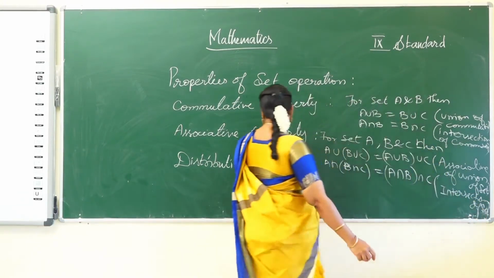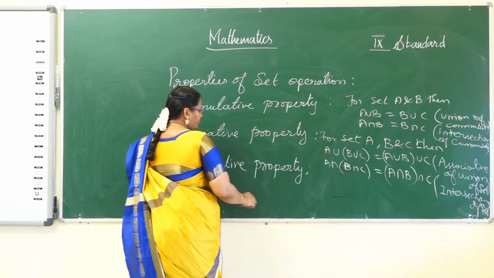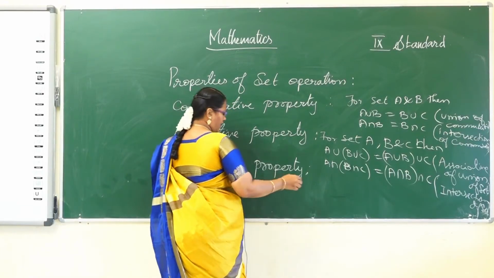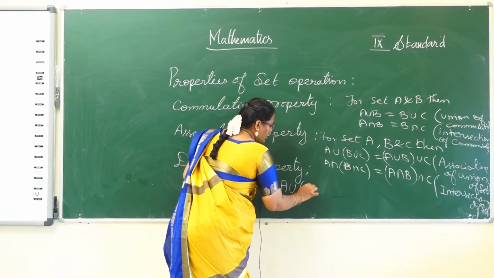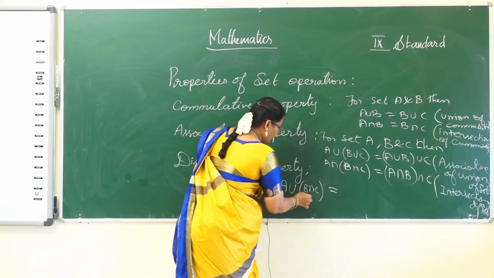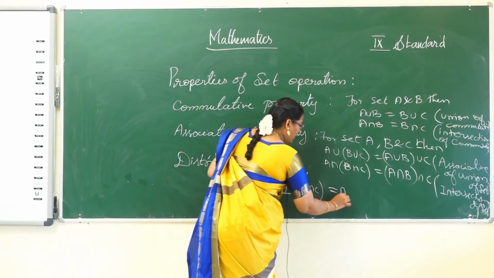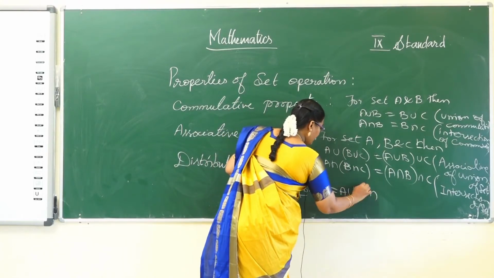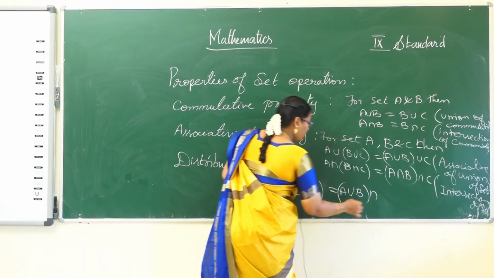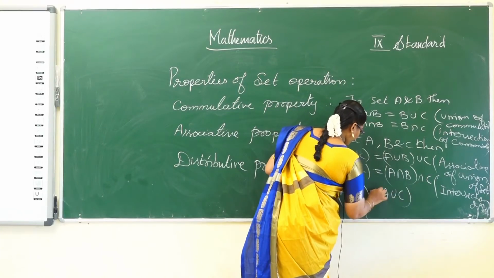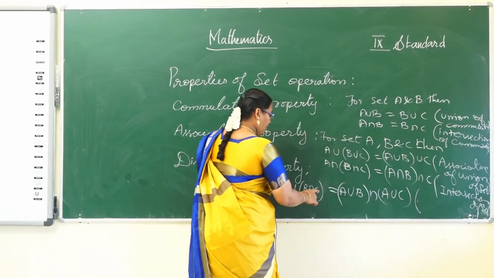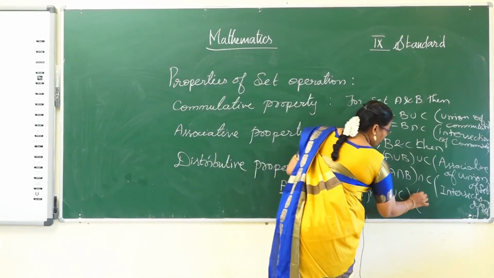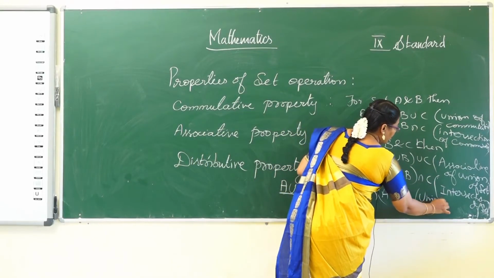And then distributive property. For sets A, B, C, then A union (B intersection C) is equal to distribute: (A union B) intersection (A union C). So union over intersection.